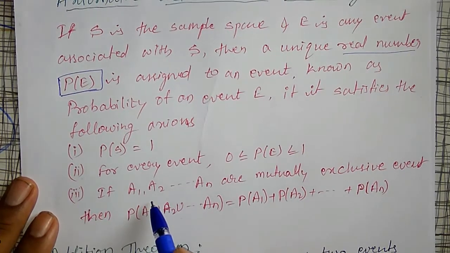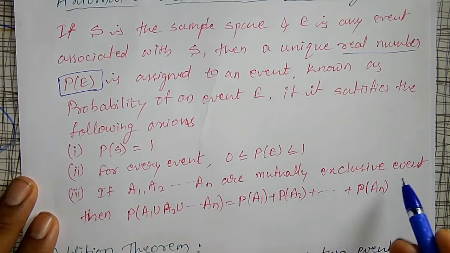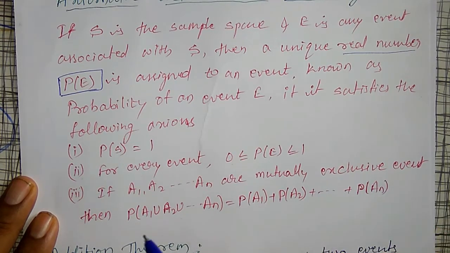And if A1, A2 up to AN are mutually exclusive events, then probability of A1 union A2 union up to AN must be equal to probability of A1 plus probability of A2 plus up to probability of AN.